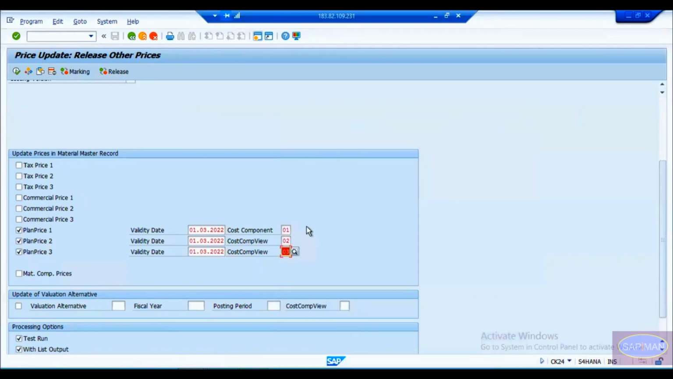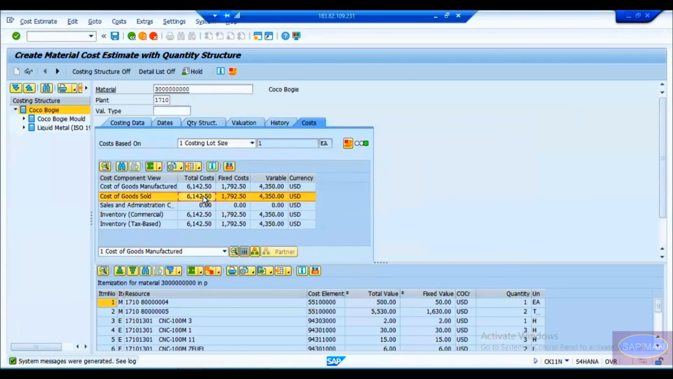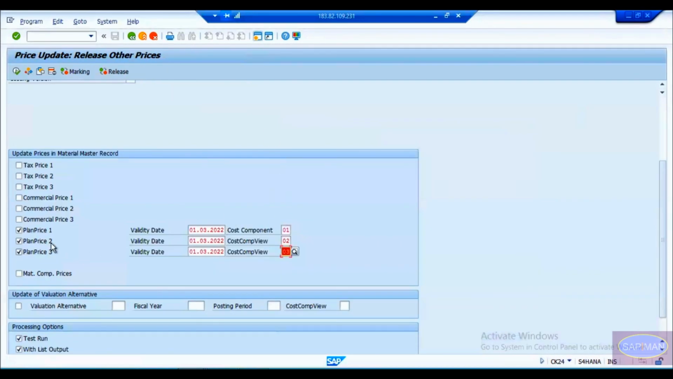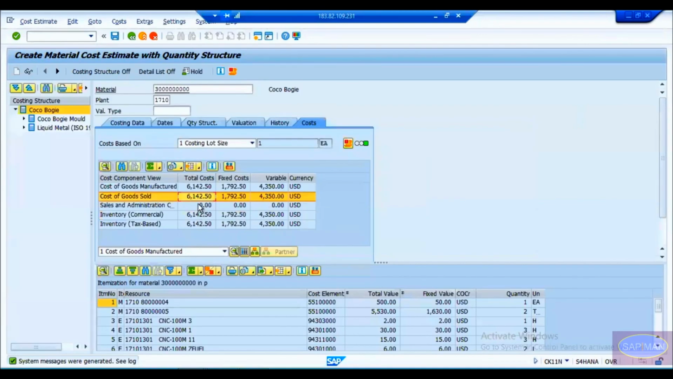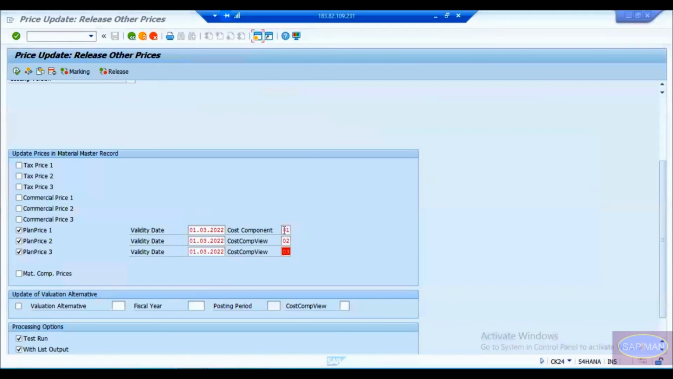That also, the way you want, you can update it. It means whatever the price you see here, cost of goods sold, that will be updated to plan price 2, and whatever the price you see here in sales and administrative cost, that price will be updated to plan price 3 in the material master. Okay, so let me go ahead.